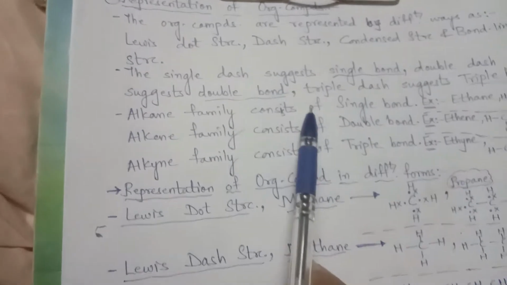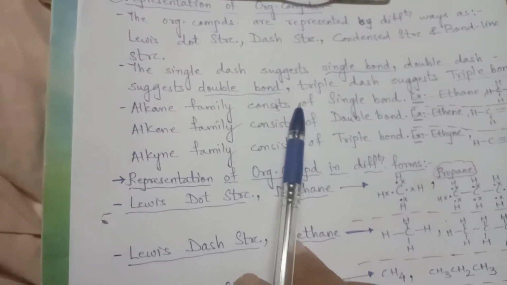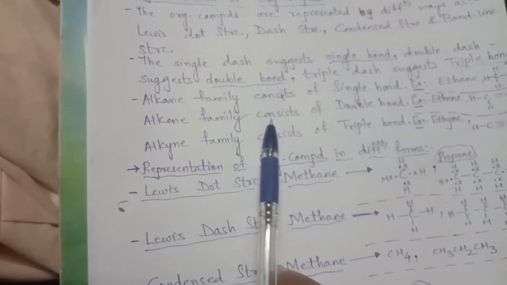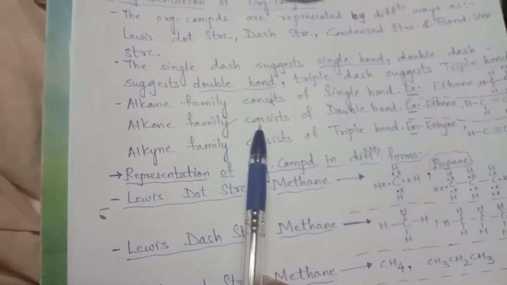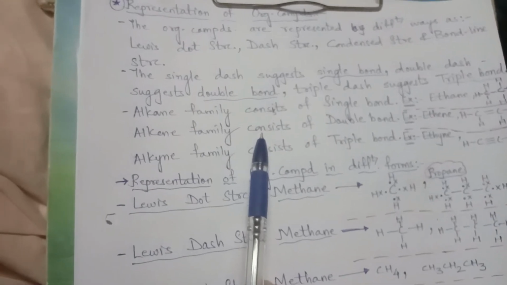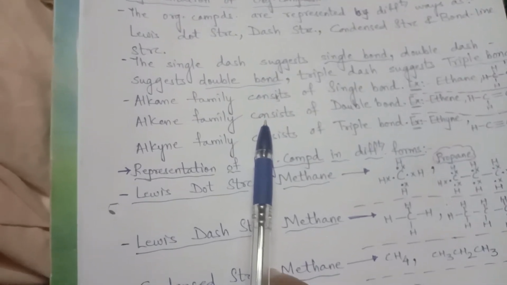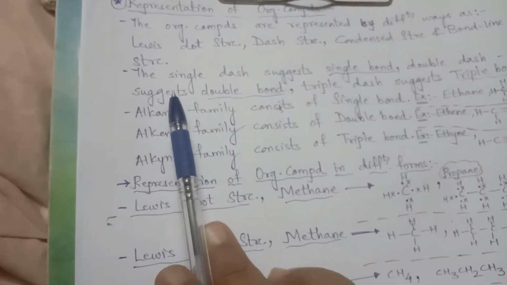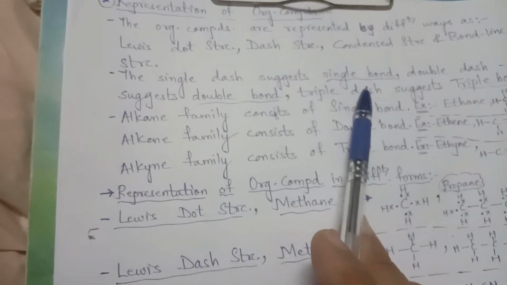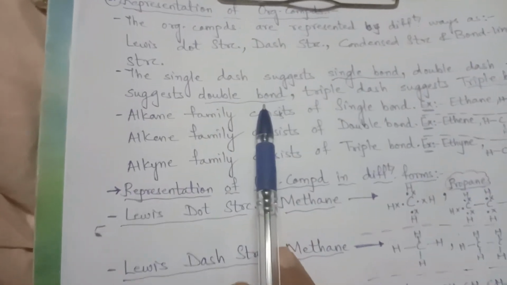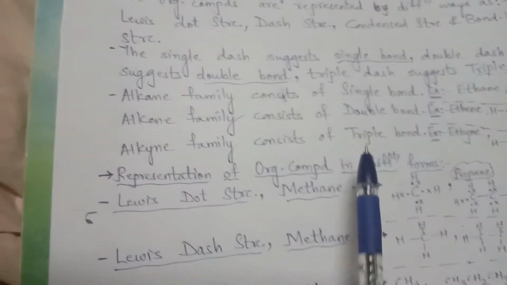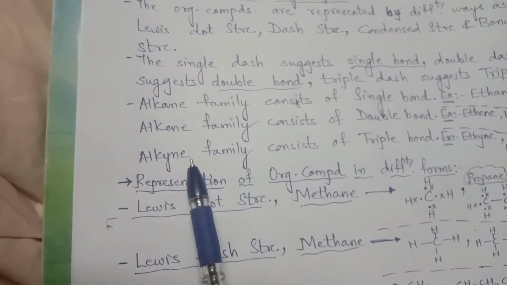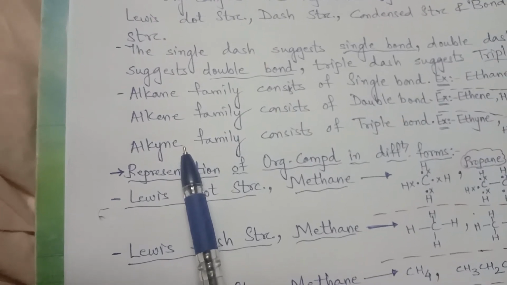And then how to give the name, nomenclature, IUPAC rules. Some of the IUPAC rules I have given you in 10th standard. I have helped you out how to give the name, how to count the single chain and from where the numbering is given. So here we will learn the rest of the rules also. The single dash suggests a single bond, double dash suggests a double bond, and triple dash suggests a triple bond. We know the families alkane, alkene and alkyne, hydrocarbons, again from 10th standard to recall.